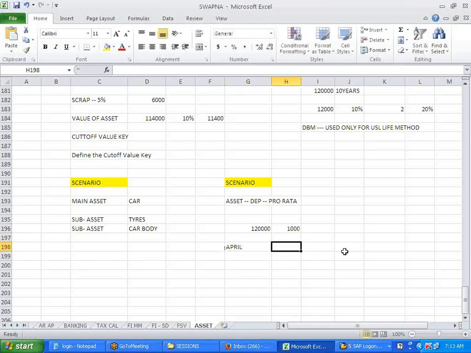So 1,000 divided by 365 days. Sorry, 12,000. That is for the whole year, right? So 32.87. So we are doing it for next 15 days, right?